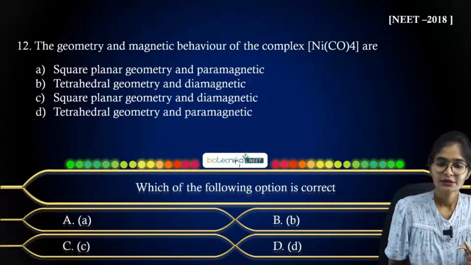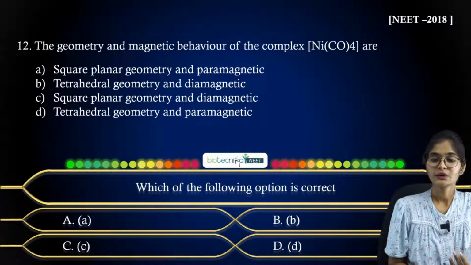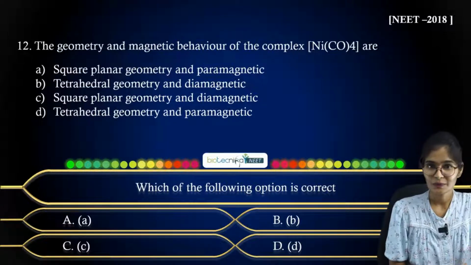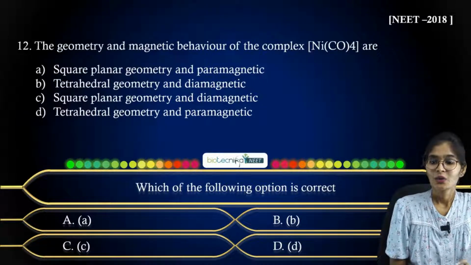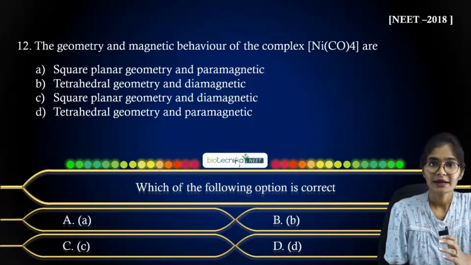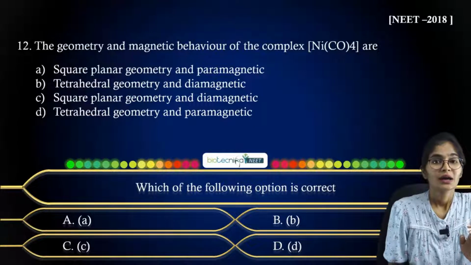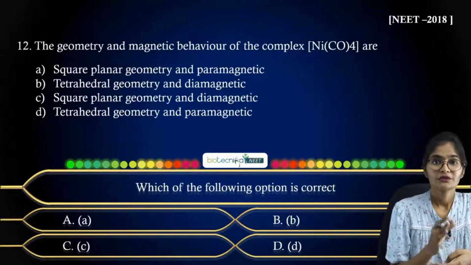Okay, so what hint can you notice here? One thing they have given is a nickel complex, right? And now the ligand they have given, whether it is a weak ligand or strong ligand, matters. Based on that, you have to tell me whether there will be pairing of the electrons in the d orbital of the nickel.